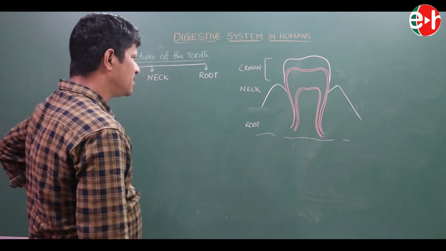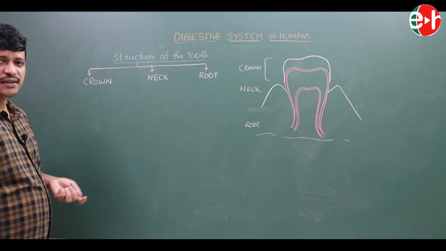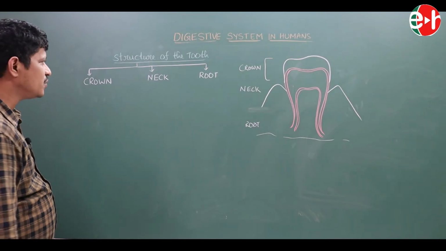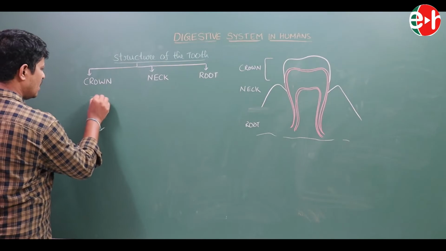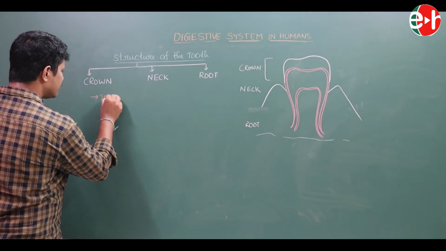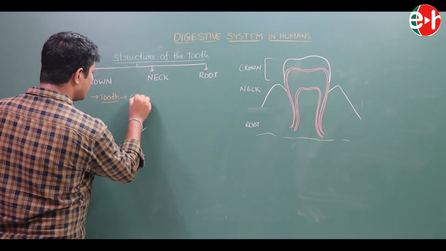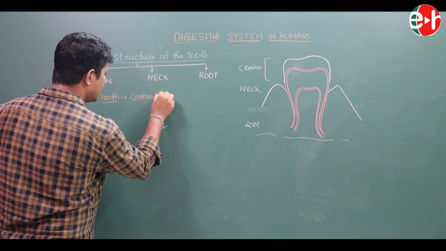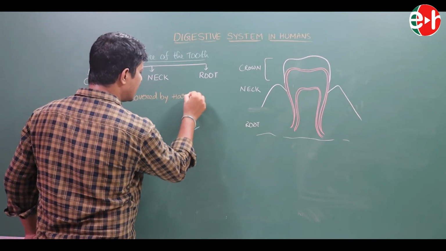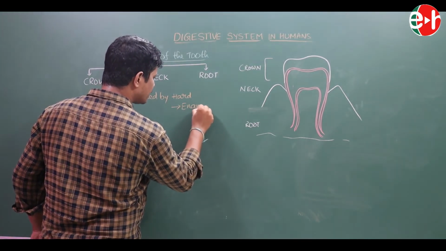These are the three parts of the tooth. At the starting of the class, regarding the tooth, I explained that teeth are of ecto-mesodermal origin, because actually the tooth is covered by a hard connective tissue that is known as enamel.